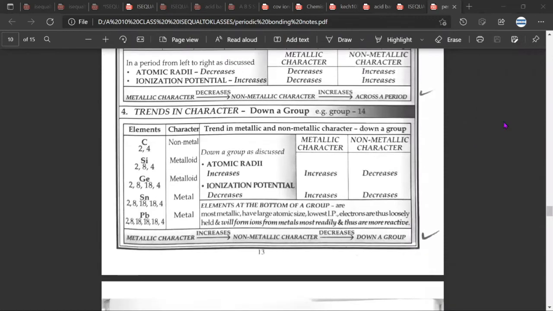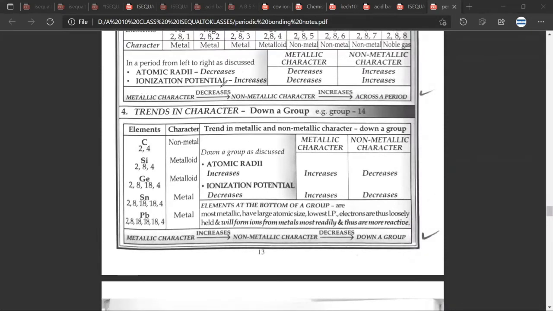Just go through the trend, Mr. Siva. We have discussed this before. Metallic character, when you go from left to right, decreases. And when we go down a group, the metallic character increases. When we go from left to right, the non-metallic character increases, and when we go down a group, it decreases. Shabash. These are the 4 important trends that they usually discuss.